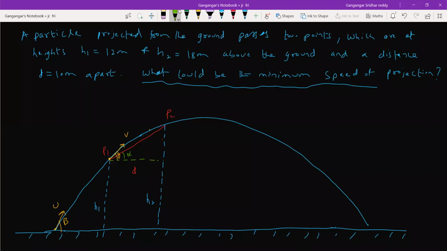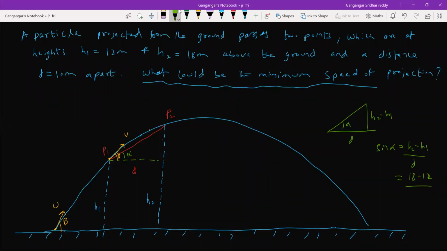So first we'll calculate alpha. So here we have a triangle. This should be H2 minus H1 by D, no? So what is sine alpha? H2 minus H1 by D. H2 minus H1, 18 minus 12.